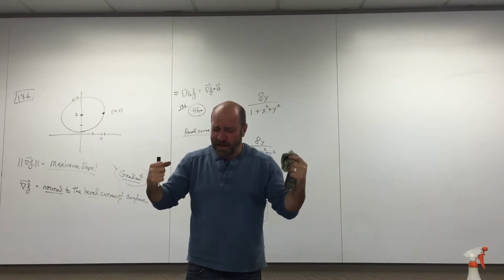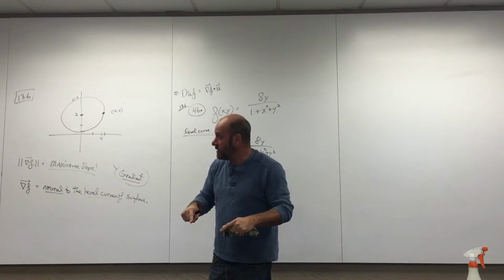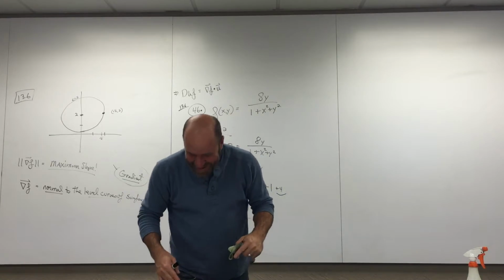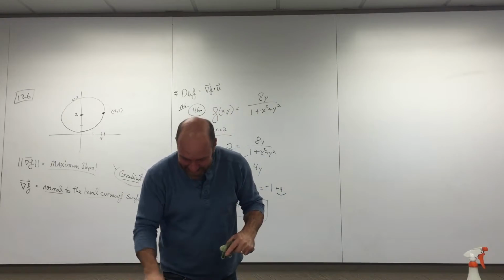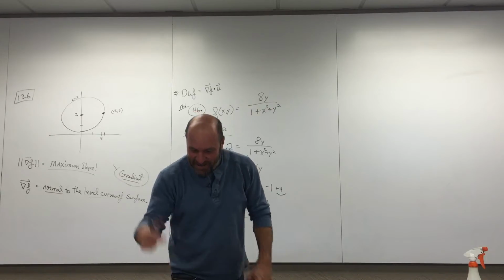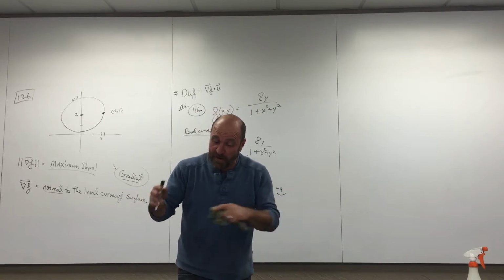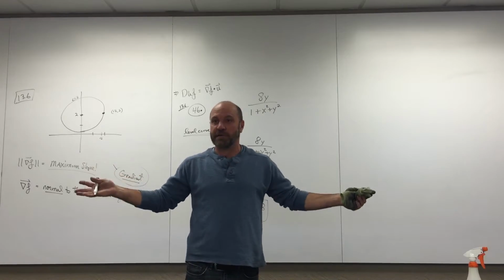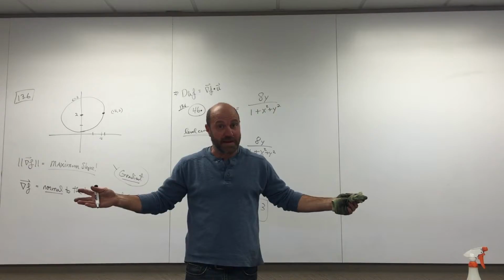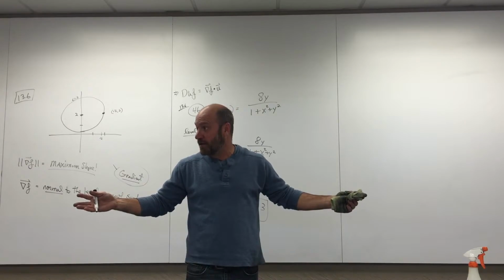Because what they just described, they didn't use the word, but they just described the gradient. How did they describe it? They didn't say gradient, but they said, sketch the vector that shows the direction of greatest rate of increase. Yeah, that's the direction of maximum slope. Greatest rate of increase is a different way of saying that.